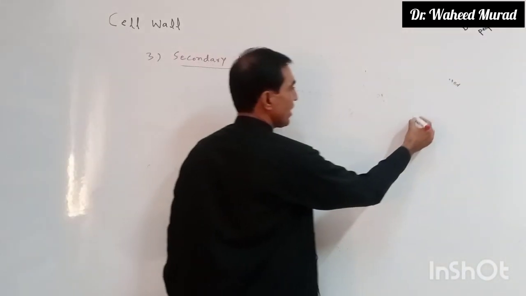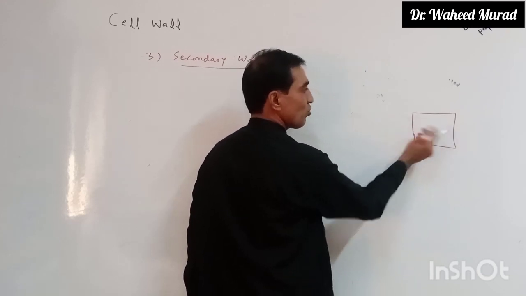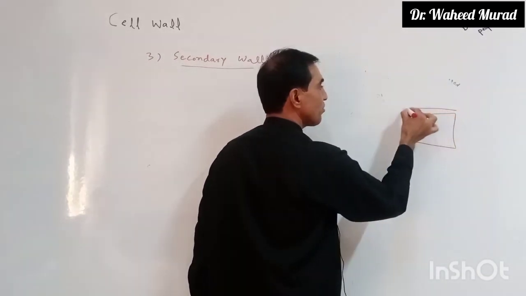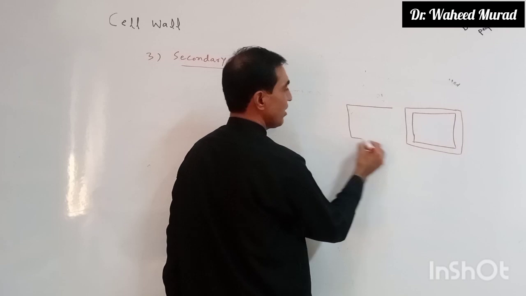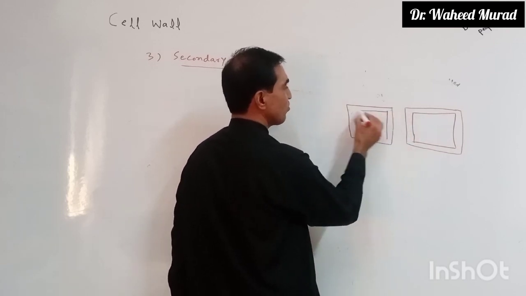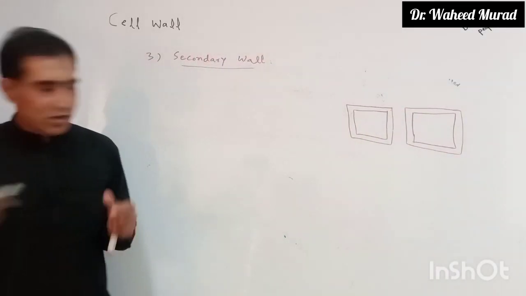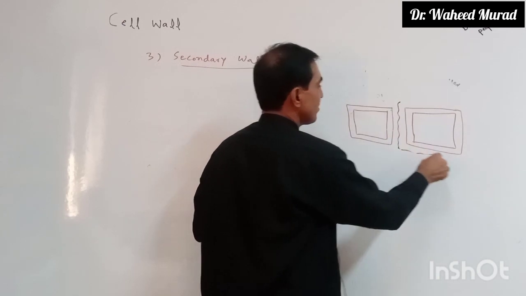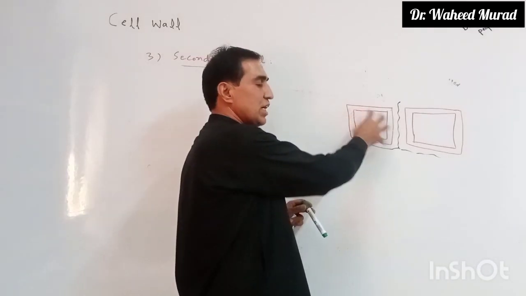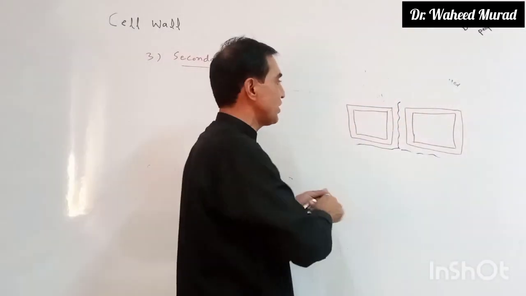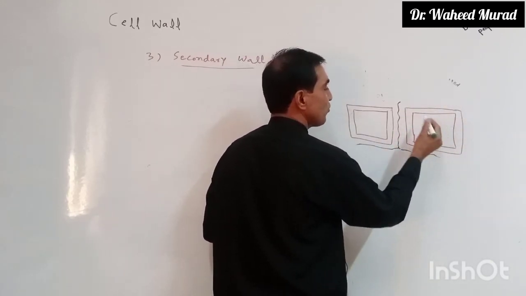Let me draw the diagram again. Let's suppose this is one cell, the cytoplasm, and around the cytoplasm is the plasma membrane, and around that the primary wall. Now this is another cell, primary wall, plasma membrane, and cytoplasm. In between them the middle lamella is found, this is the middle lamella. Now, whenever a cell becomes mature, it attains full size, it attains maturity. So secondary wall formation gets started.